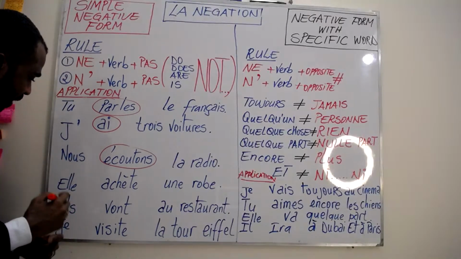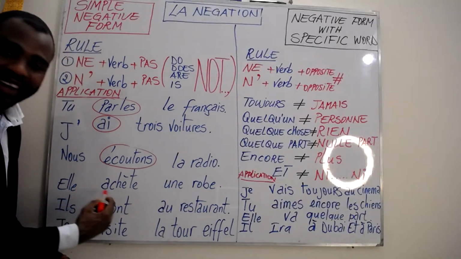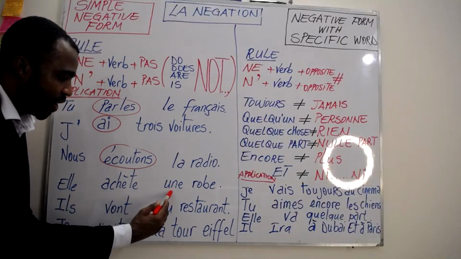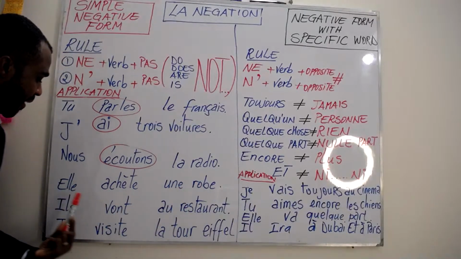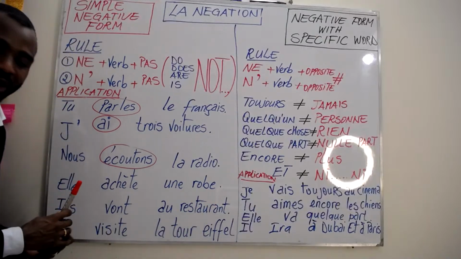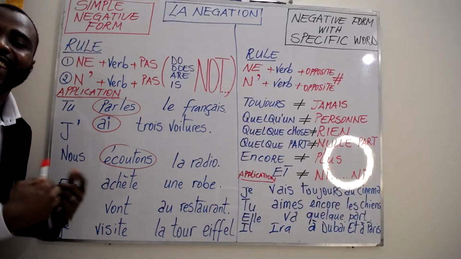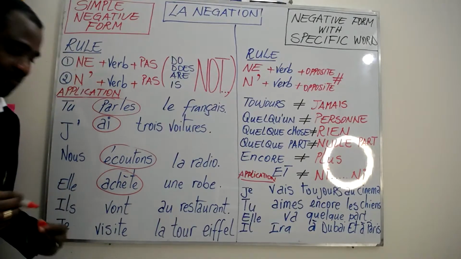Next sentence, elle achète une robe. She buys a dress. After the pronoun subject elle, the next word is the verb. So this is our verb in this sentence.